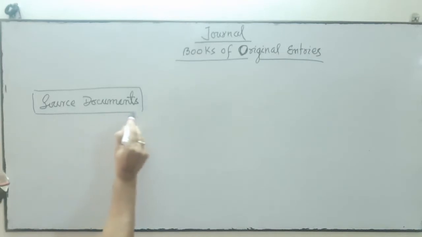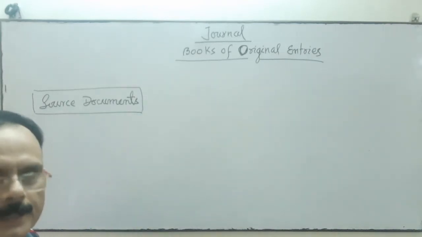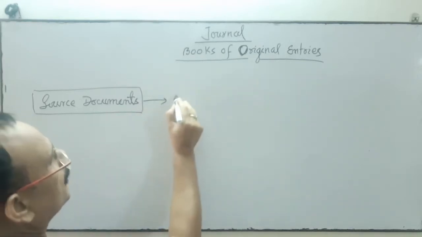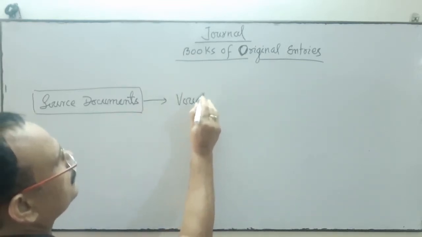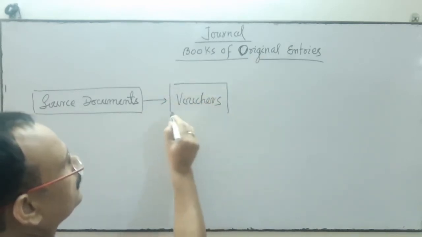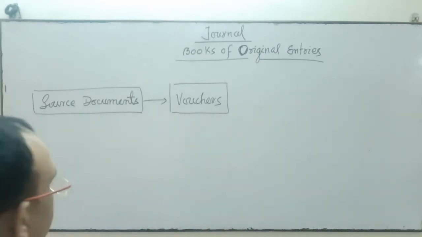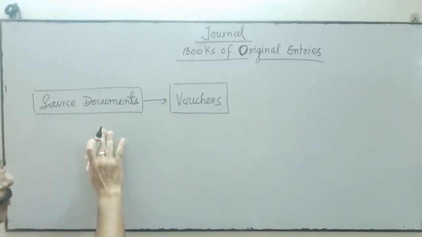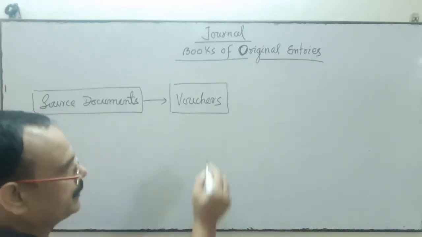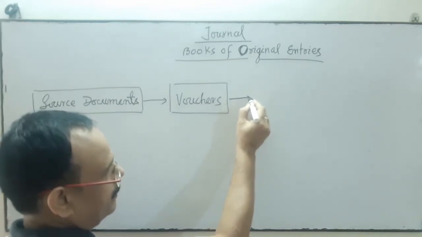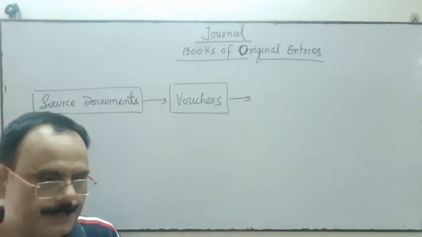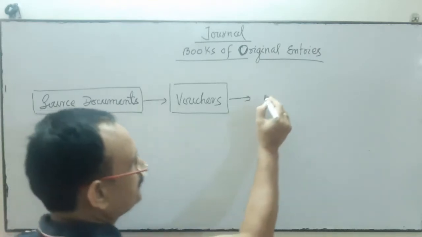After getting the source document, we need vouchers. We prepare vouchers. We have discussed earlier what is voucher. After getting these two, one source document and drafting the voucher by ourselves, then what do we do? We record the transaction first in the West book.